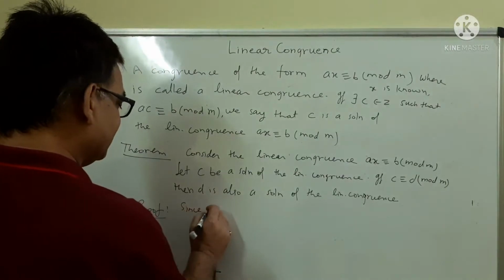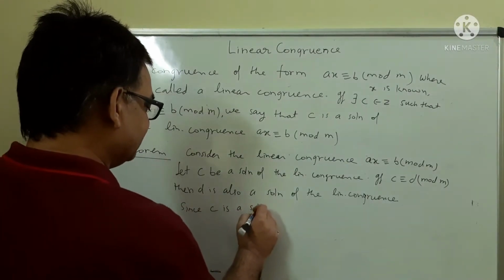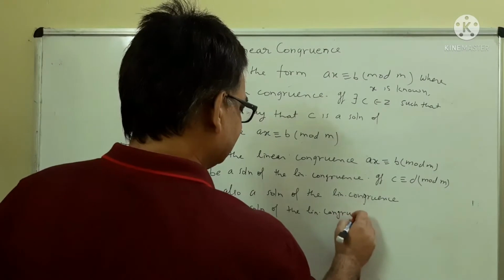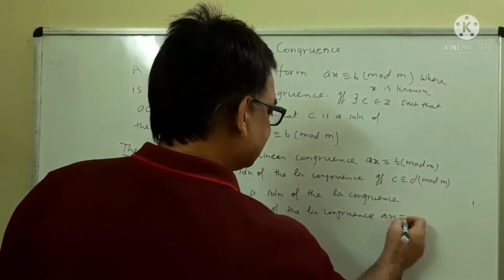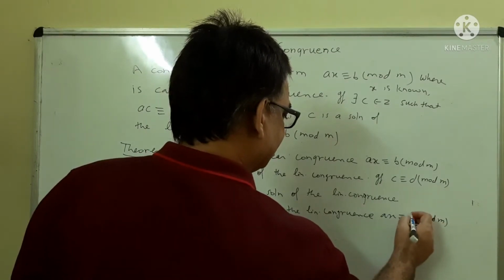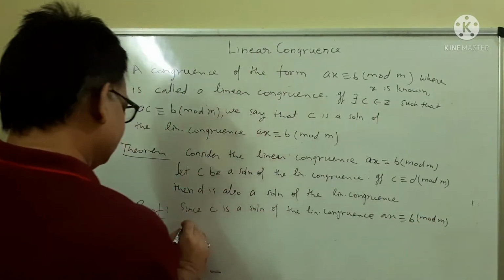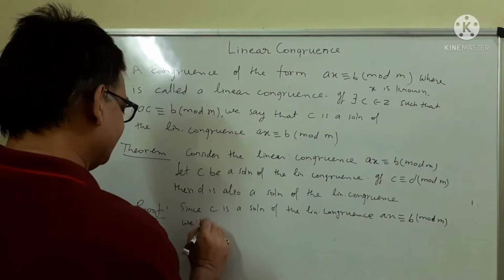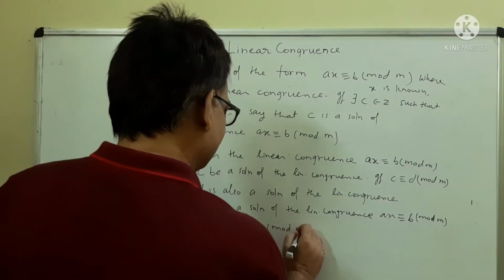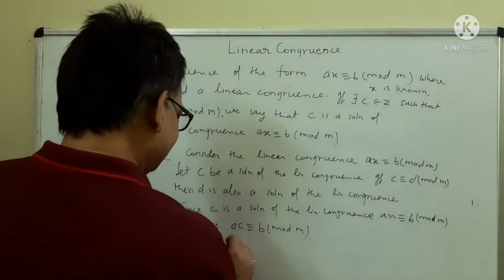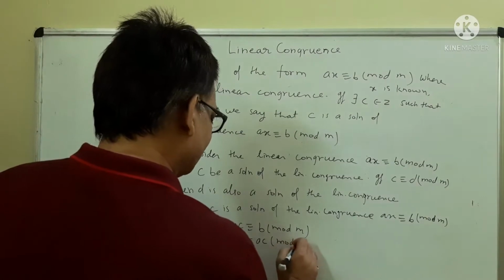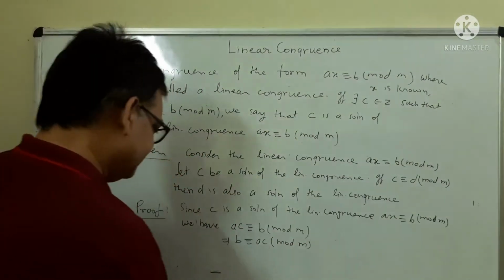Since C is a solution of the linear congruence AX congruent to B mod M, we have AC is congruent to B mod M. By symmetry, this implies B is congruent to AC mod M.